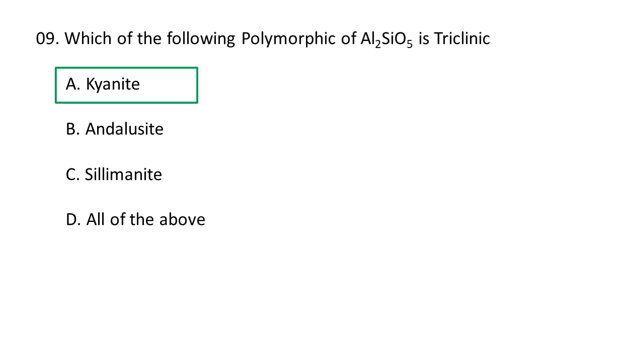Lamellar twinning is also common and it has two cleavage directions, one perfect and the other good, uneven. It has a directional hardness, with 4 in the direction of the c axis and 7.5 at right angles to the axis, and that is why kyanite is also known as disthene because of its variable hardness. So, here it is triclinic. That is why the polymorphic form of aluminosilicate which is triclinic is A. Kyanite.